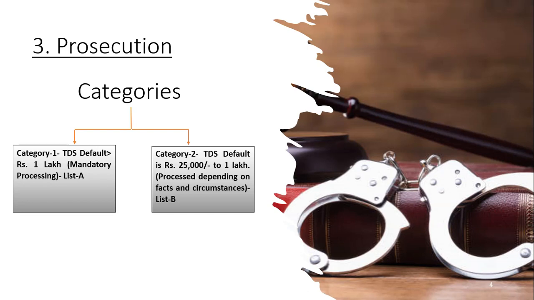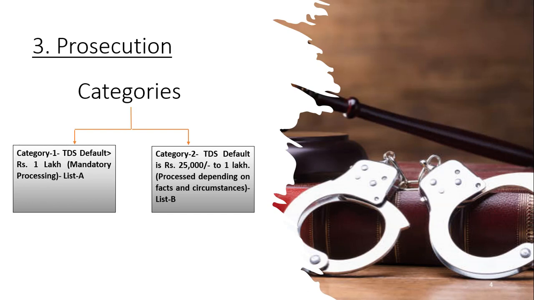CPC TDS will generate two categories of list. Category 1 is called list A, and category 2 is called list B. List A consists of defaulters of more than 1 lakh, and list B consists of defaulters from 25,000 to 1 lakh. So whoever has defaulted more than 1 lakh falls under mandatory processing for prosecution, and they fall under list A.